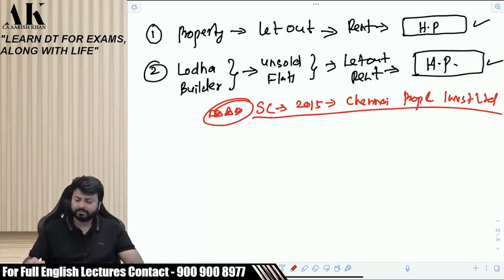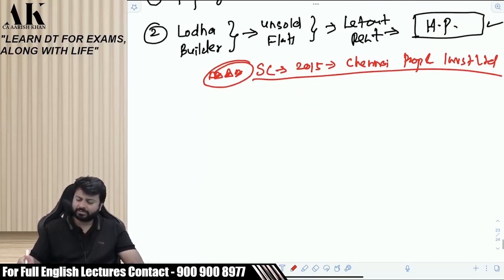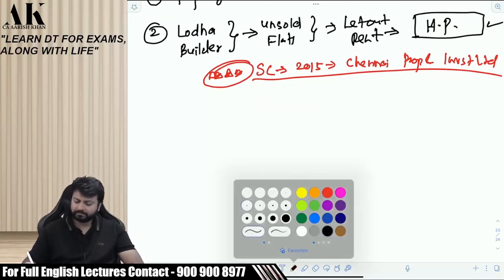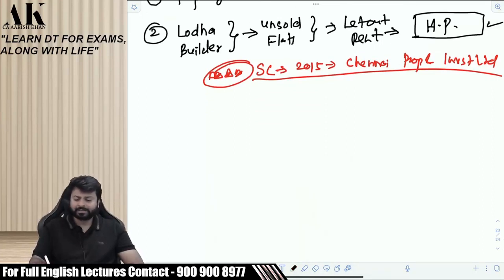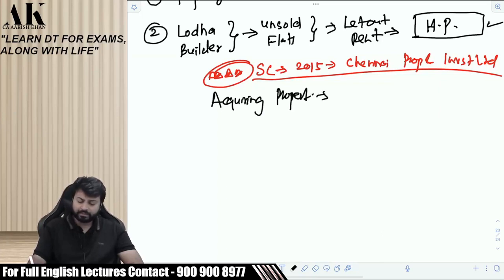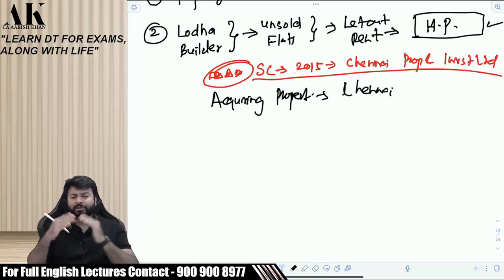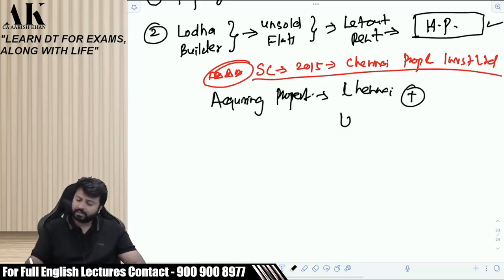Listen carefully. The assessee, as you can see, is a company. The assessee has made this company for the purpose of acquiring property in Chennai. The assessee's mode of operation was to acquire property in Chennai and then let them out. And letting out is the assessee's substantial income.